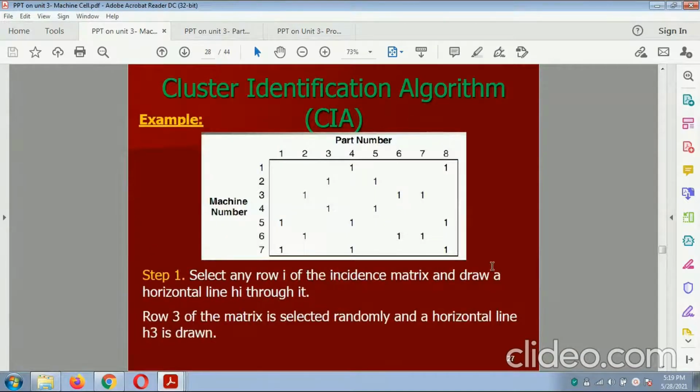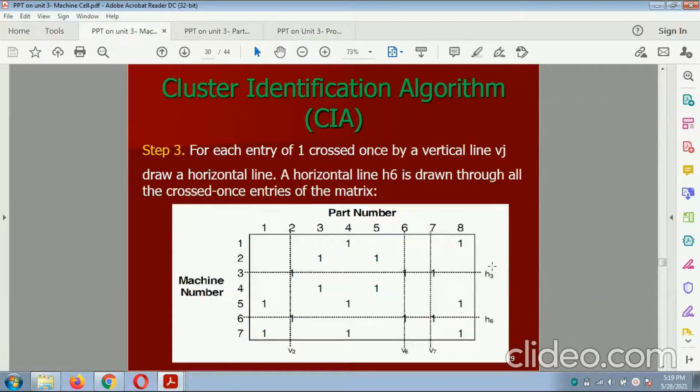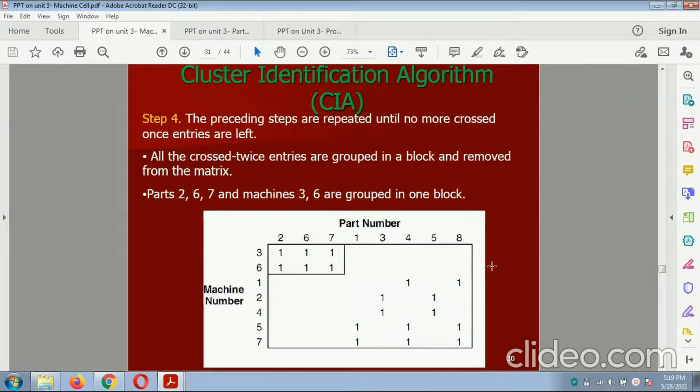So this is an example of the cluster identification algorithm. The part number and machine number can be different. This can be identified with horizontal and vertical rows, and it can be classified with respect to these process trees, that is the cross connection of the vertical line Vj. And lastly, you have to find that parts 2, 6, 7 and machines 3, 6 are frequently used.